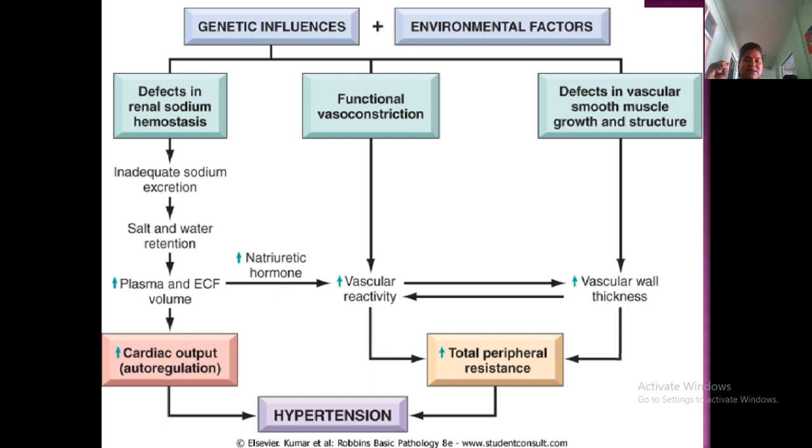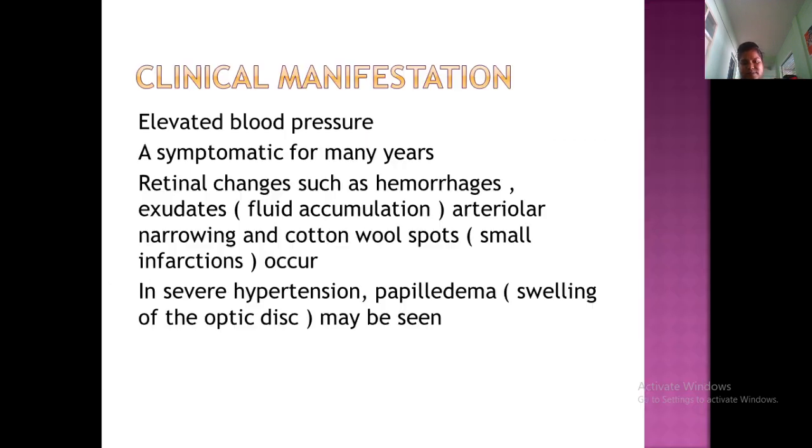The defects can be seen in the smooth muscles and growth and structure. So whenever there is a defect, this will become reactive and cause vascular wall thickening. That may lead to increased peripheral vascular resistance and hypertension. So remember these things.